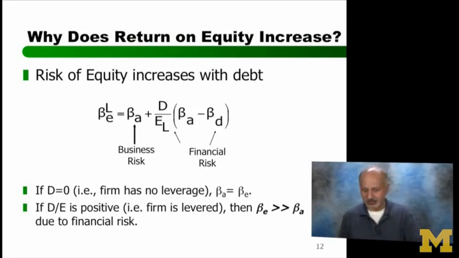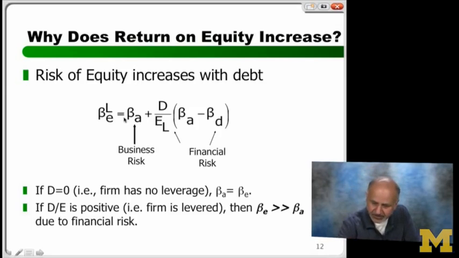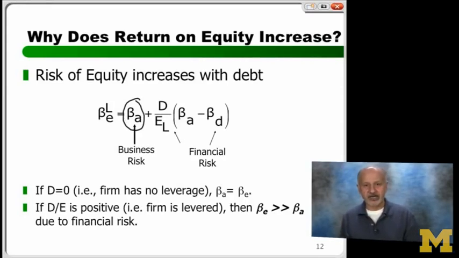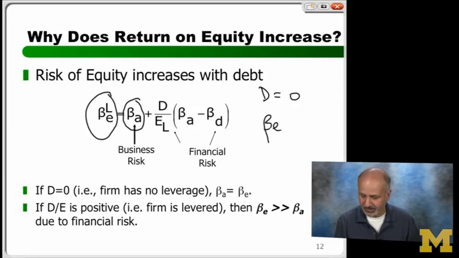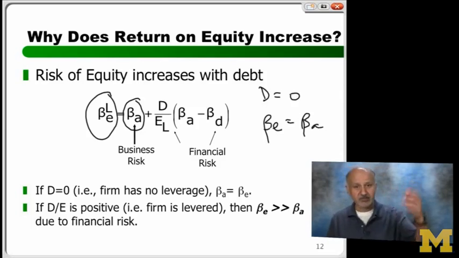So look what's going on here. I will do this multiple times. Beta is the risk of your business. If you have no debt, what is the risk of equity? If debt is 0, beta equity is equal to beta assets. Remember I told you right at the beginning?